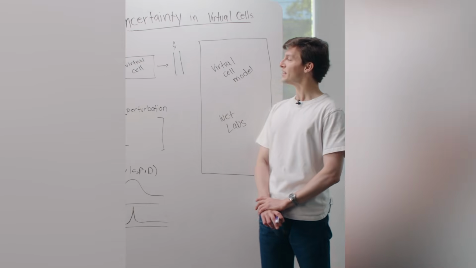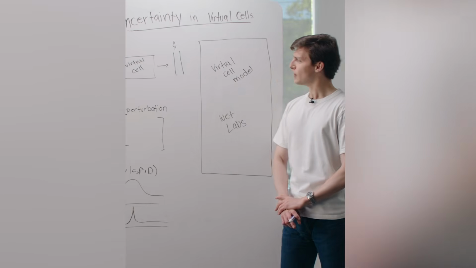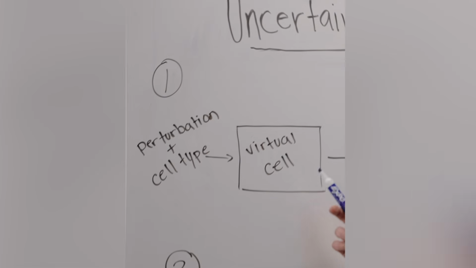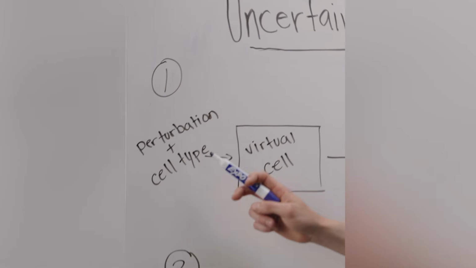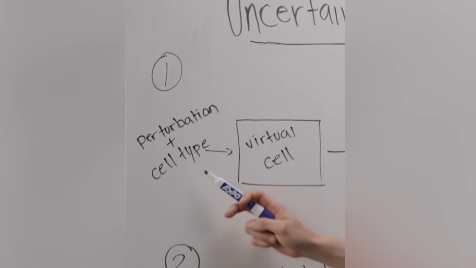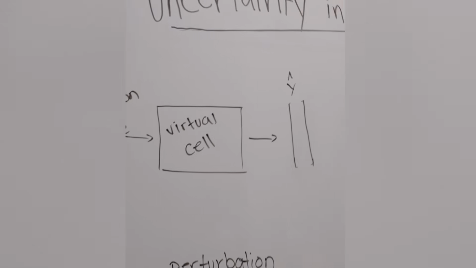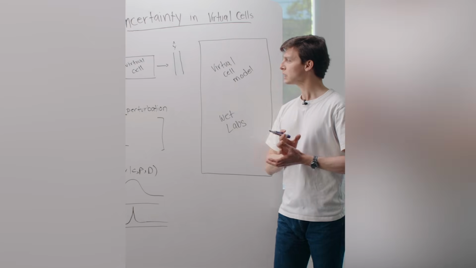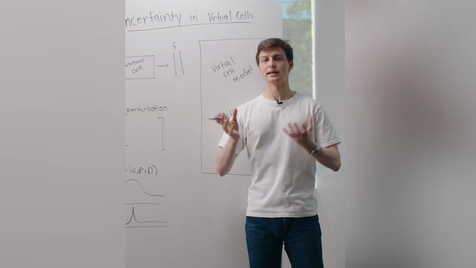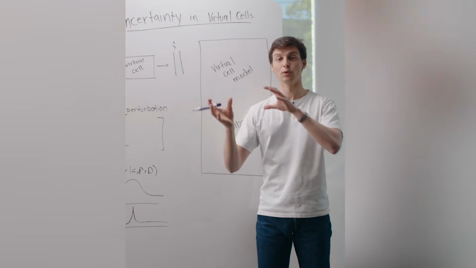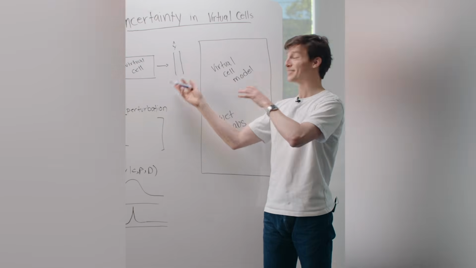So first, what is a virtual cell? A virtual cell is a neural network that you see here that takes as input a perturbation and a cell type and outputs a vector of gene expressions. And the goal of a virtual cell is to simulate actual wet lab experiments but in silico.